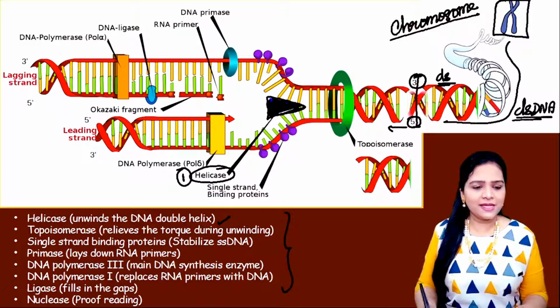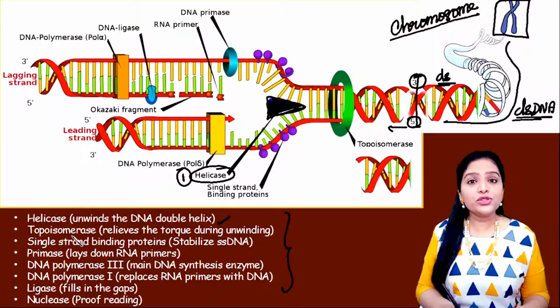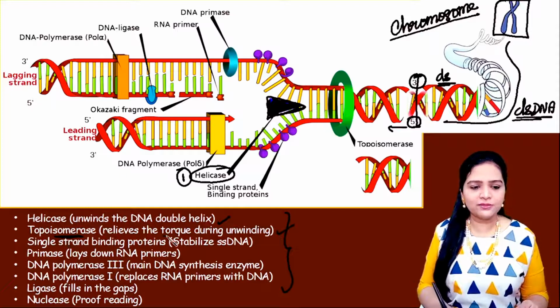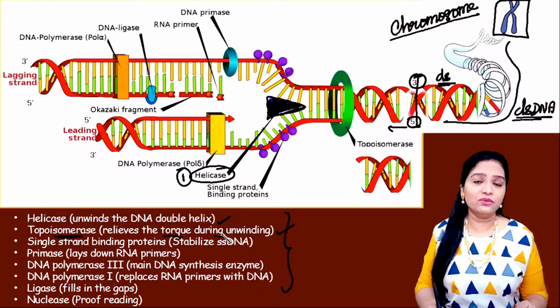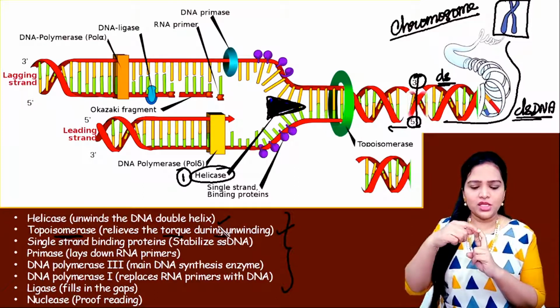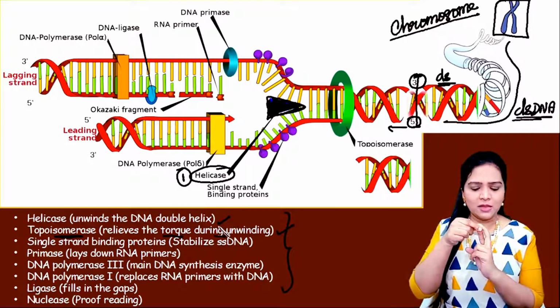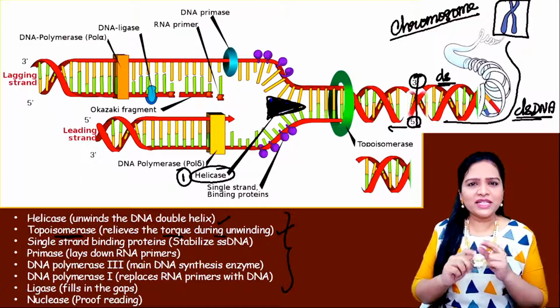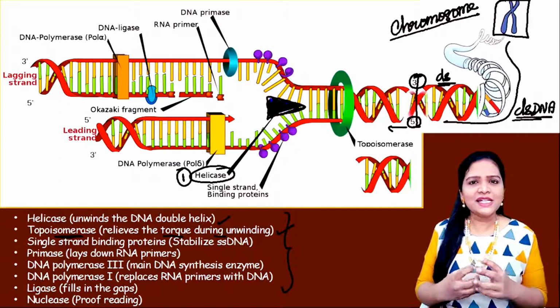The second step is an enzyme called topoisomerase comes to this place. The topoisomerase function is to relieve the torque during unwinding. That means the helicase first comes and unwinds the DNA. When the double strand was tightly wound, there will be more tension.